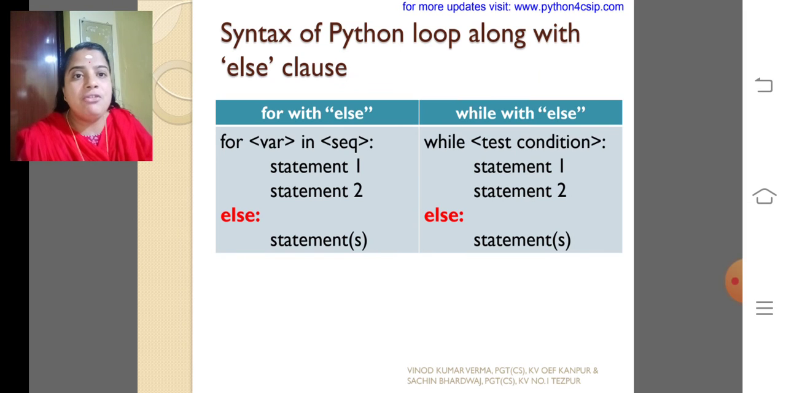This is the example for else. After giving the for loop and its block, you can give else in the same indentation. So whenever the sequence completes, the loop terminates there, and the else statement works. Similarly, for while, after giving the block of the while loop, we can give the else in the same indentation. So whenever the condition of the while loop becomes false, the else statement works.